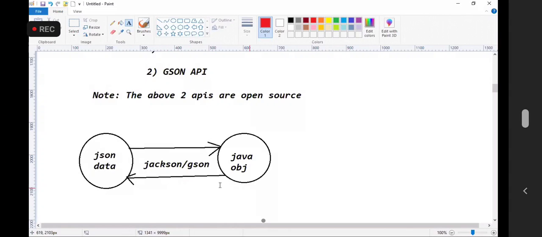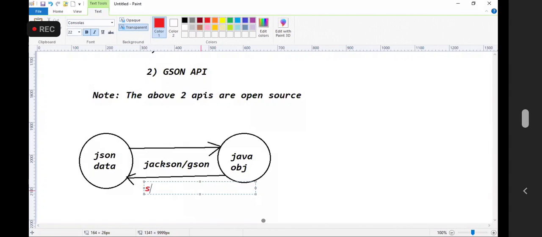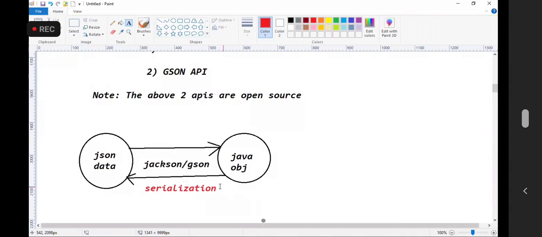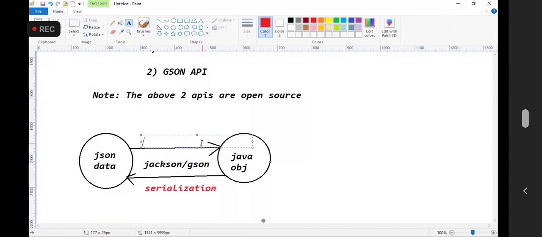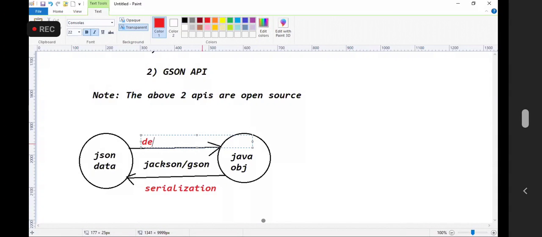The process of converting Java object to JSON is called serialization. It is not a normal serialization, guys. In Java, we have serialization, the java.io Serializable interface. No, it is different. Now, a Java object can be converted into JSON data by using Jackson API or JSON API. That is called serialization. Similarly, JSON data can be converted into a Java object. That is called deserialization.